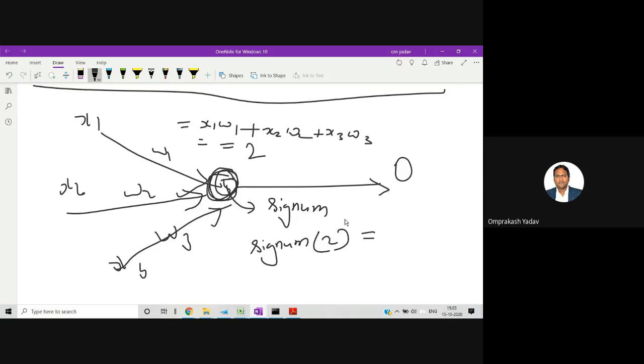So this signum function may produce the output. If it is greater than or equal to 0, it will produce 1. If it is less than 0, it will produce -1, let's say, or 0. So if it is signum of 2, it will produce 1. So depending on this, the entire calculation, there will be one function. After calculation of weights and these inputs multiplication and their addition, we will substitute that value inside the activation function, and then we will get the output.